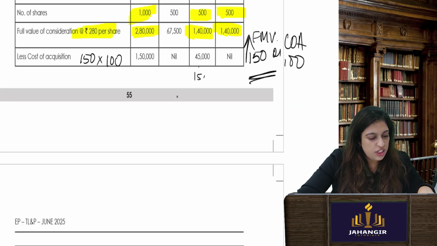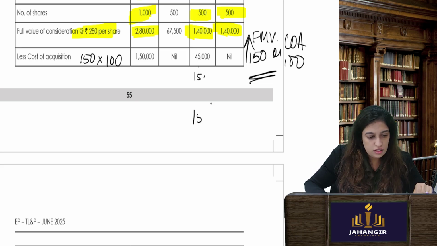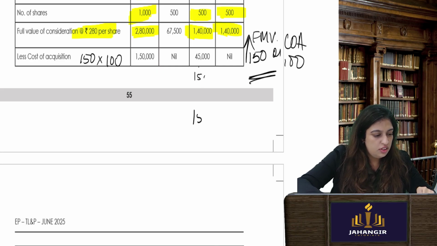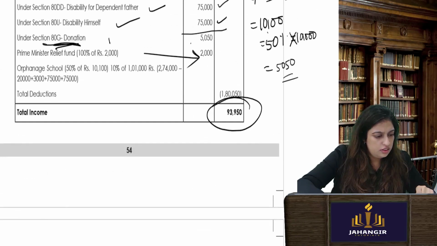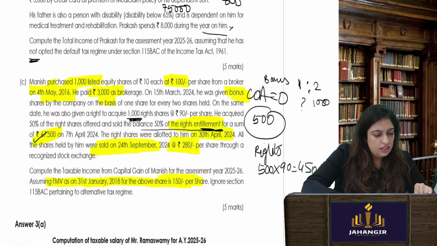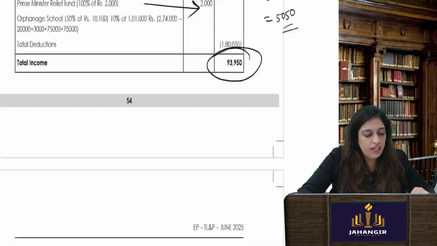Sorry, for right shares. Again, for right shares, it will be okay. So you will take FMV here. Now, when did the right shares come? Right shares were on 2024. So you don't have to take this.